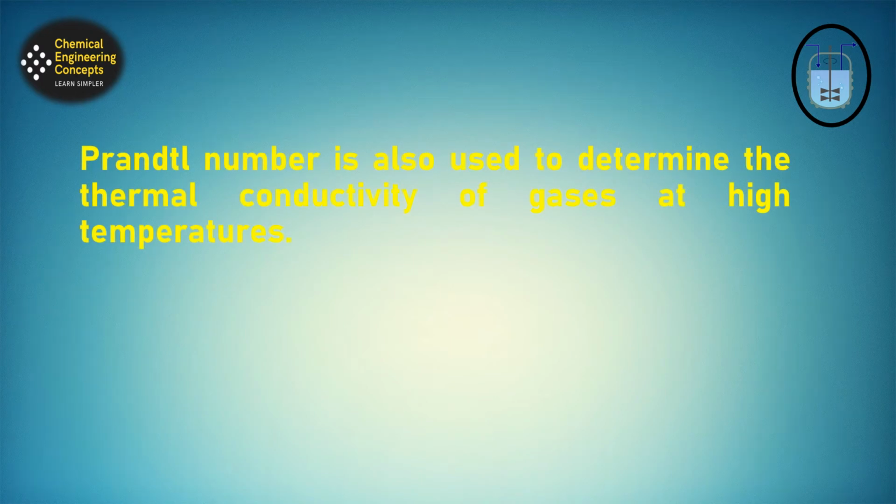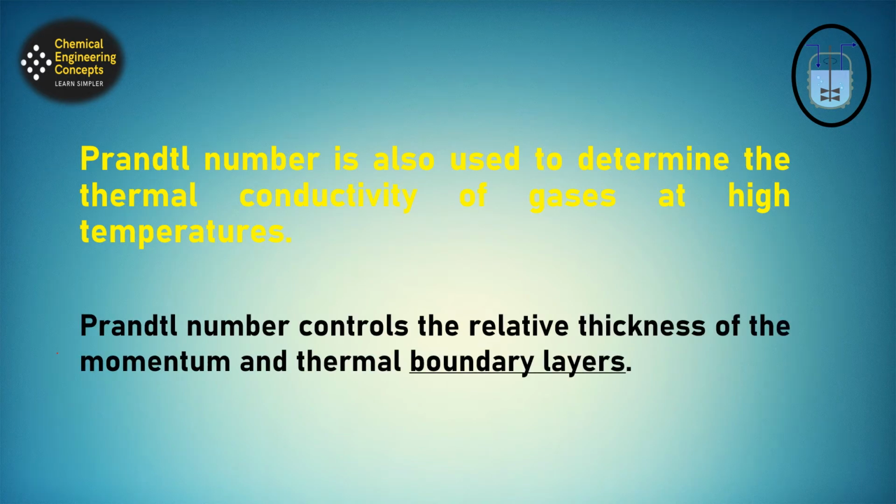Now the application of Prandtl number in gases. For most gases over a wide range of temperature and pressure, Prandtl number is approximately constant. Therefore, it can be used to determine the thermal conductivity of gases at high temperature, where it is difficult to measure experimentally due to the formation of convection currents. Also, Prandtl number controls the relative thickness of the momentum and thermal boundary layers.